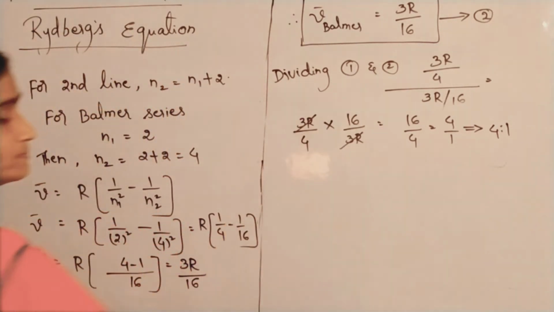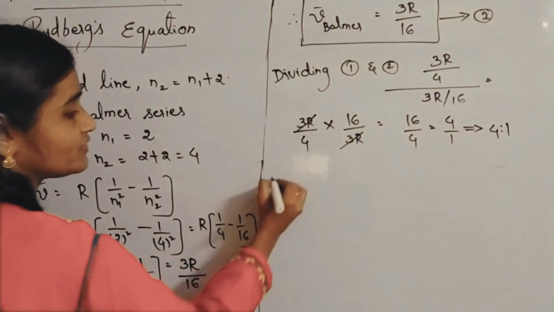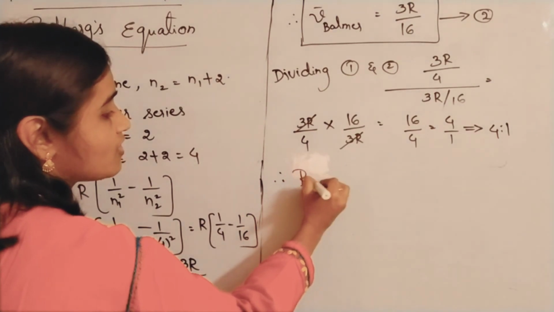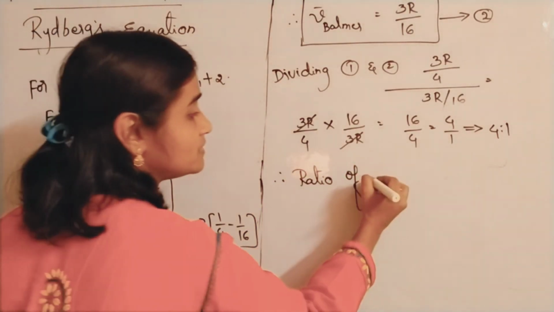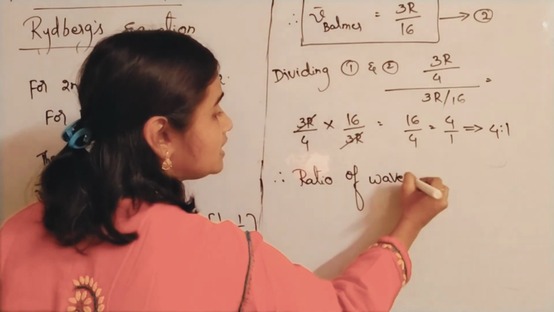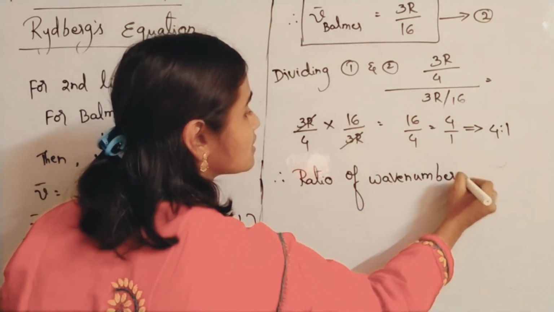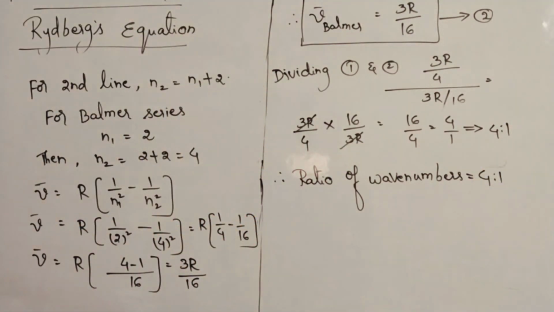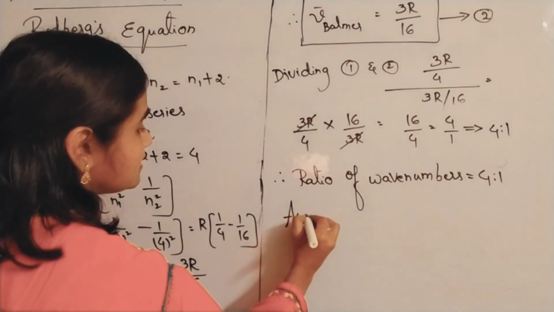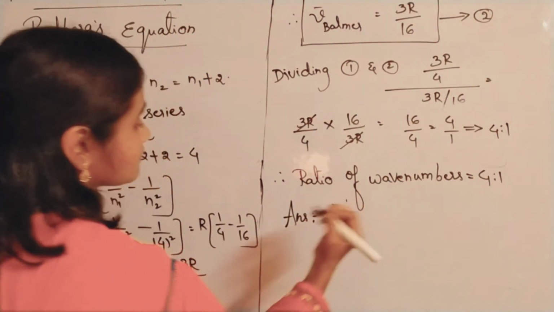Please remember. Therefore, finally what you will write? Therefore, the ratio of wave numbers is 4:1. So what is the option? Which option is it given in? 4:1, option D. Now, the answer is option D.